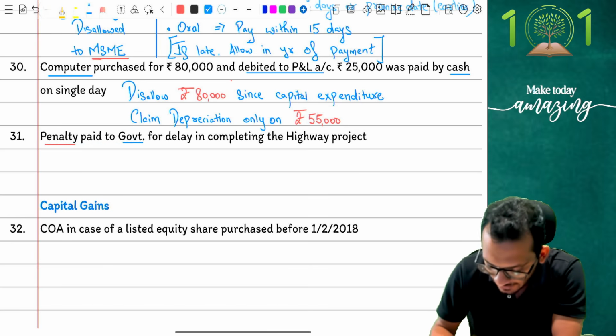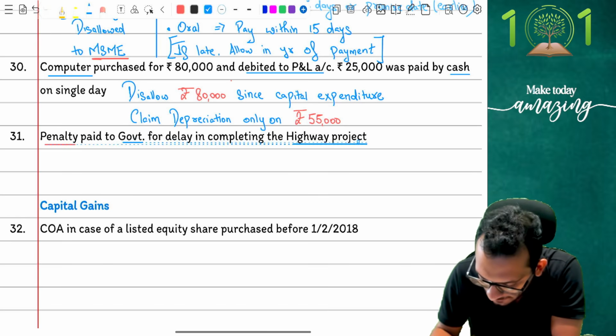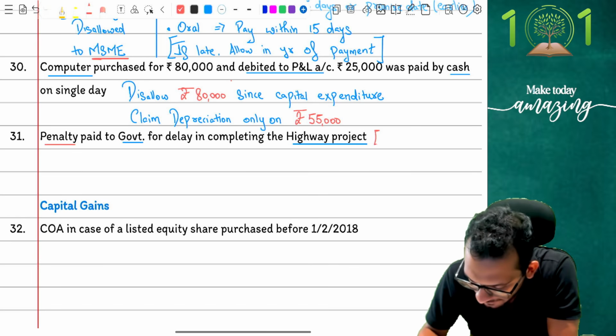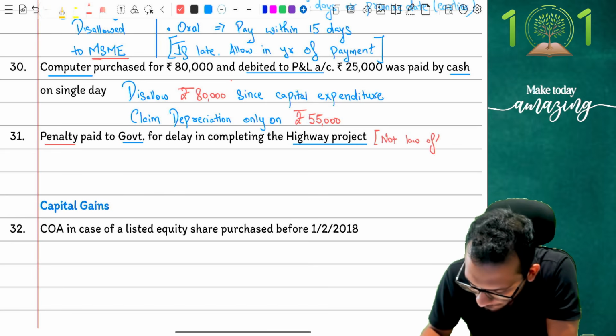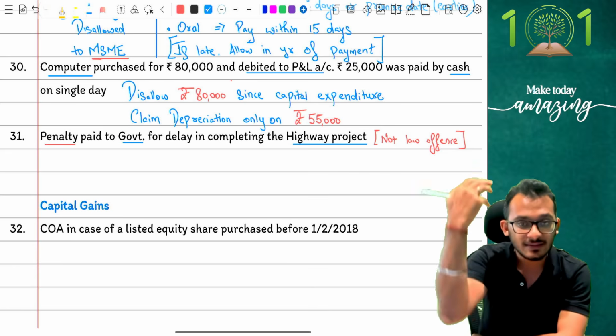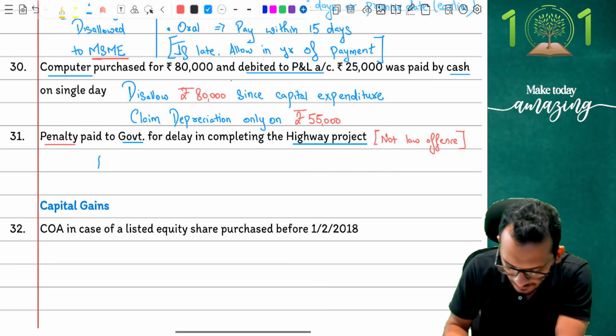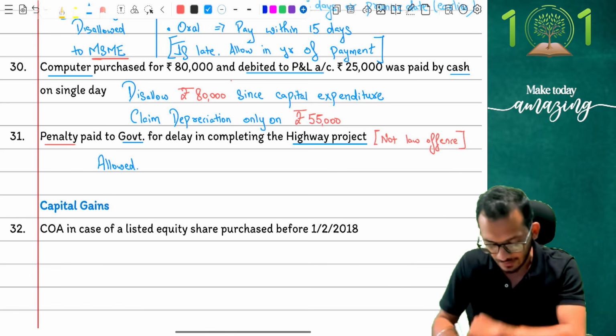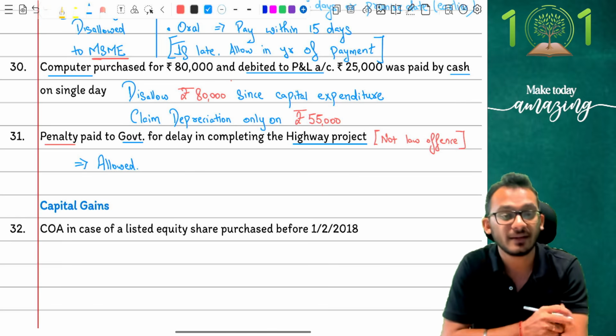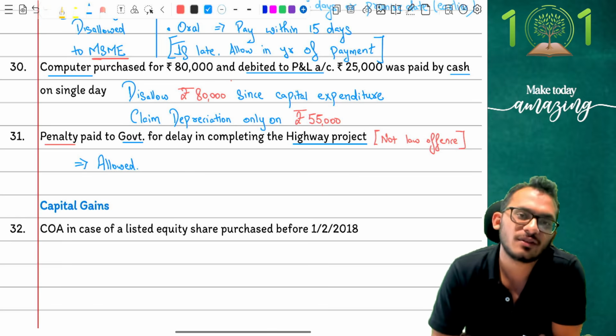But the fact is, it is for a delay in completing a highway project. Delay in completing a highway project is not a law offense. You can only disallow a penalty when it is a penalty for an offense of law. Since there is no offense of law here, this is allowed. Nothing can be done. This is the final answer for you to keep in mind. Any doubts on this part, my friends?